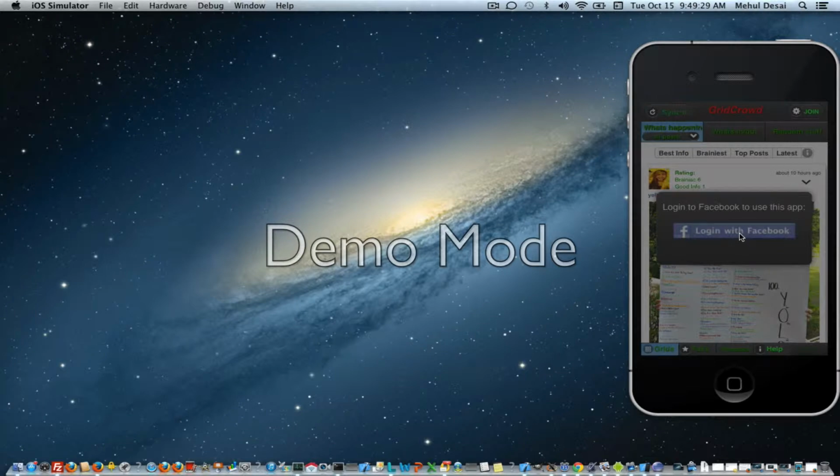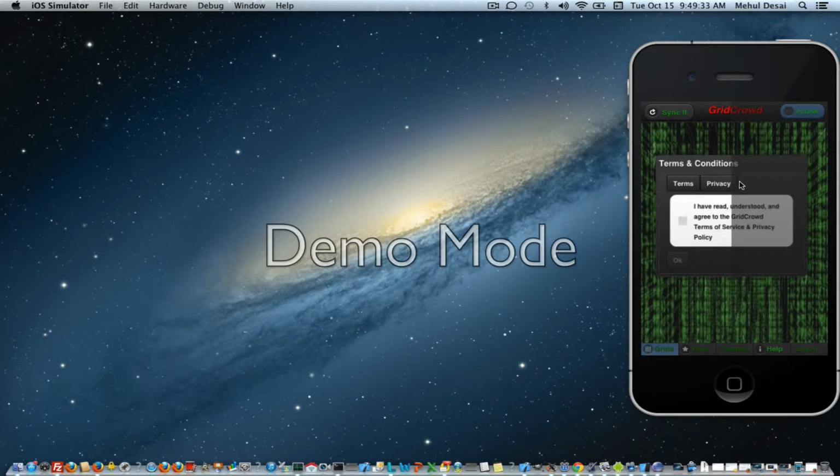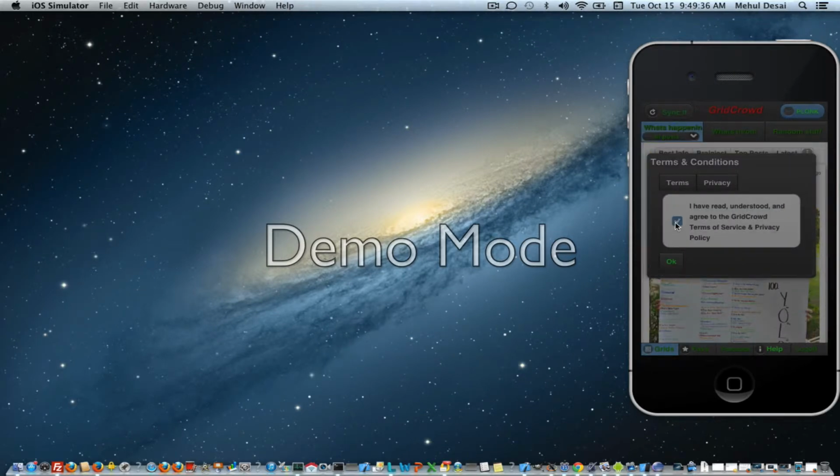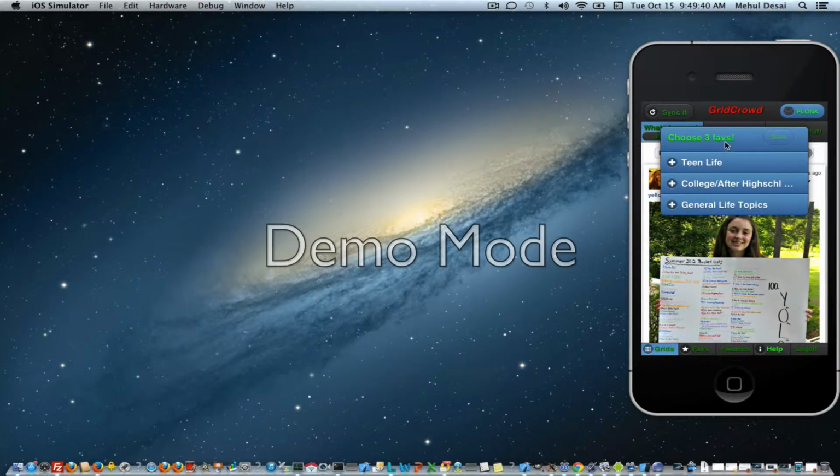It does ask for a Facebook login. Log into Facebook, accept the conditions. It'll then ask you to accept the terms and conditions of this app, accept those. It'll then ask you to choose 3 favorite interests, hobbies, or passions.